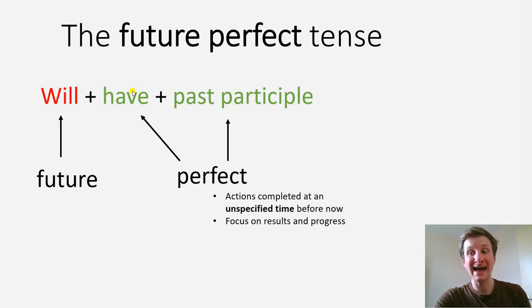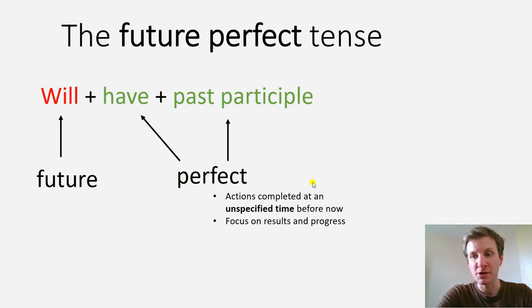The verb have will always be have because it comes after the modal. It doesn't change to has or had or anything. It's always will, always have, and then the past participle. And have with the past participle shows that it's a perfect tense.